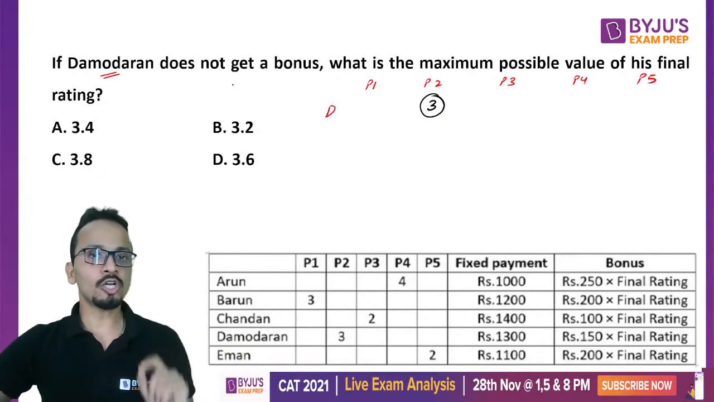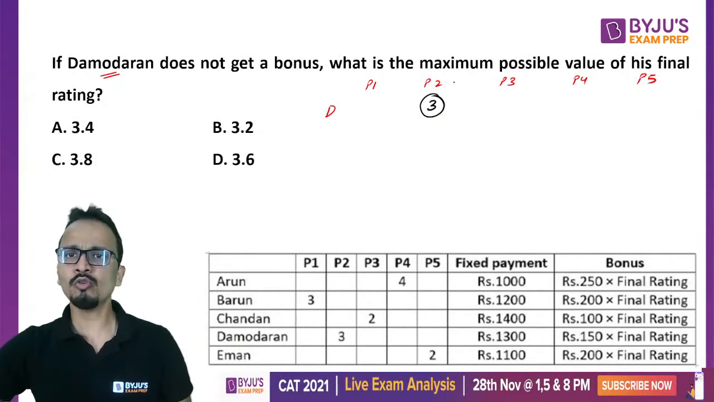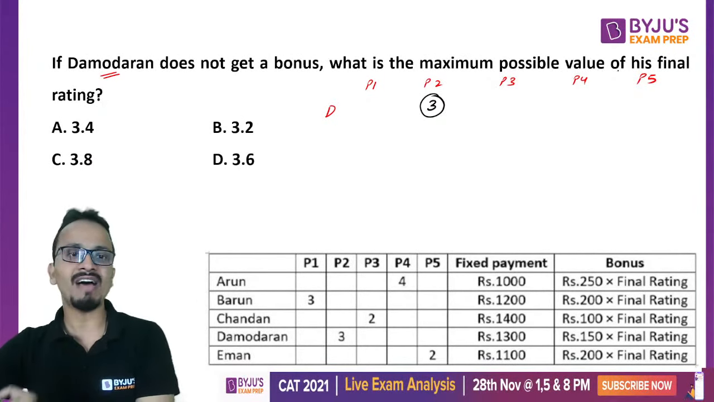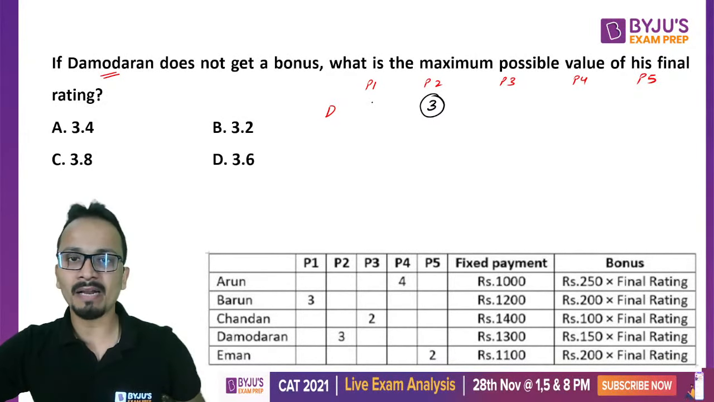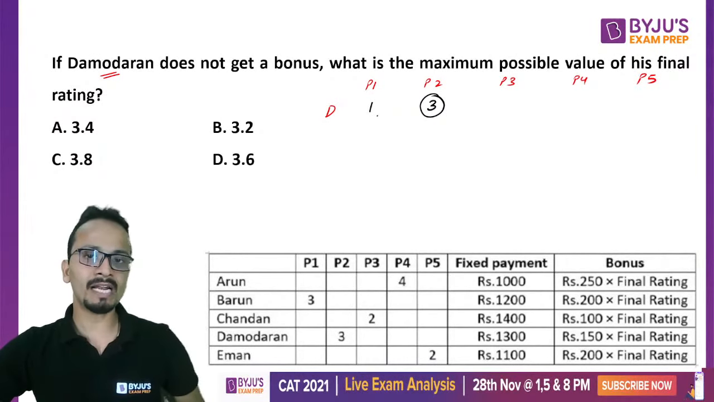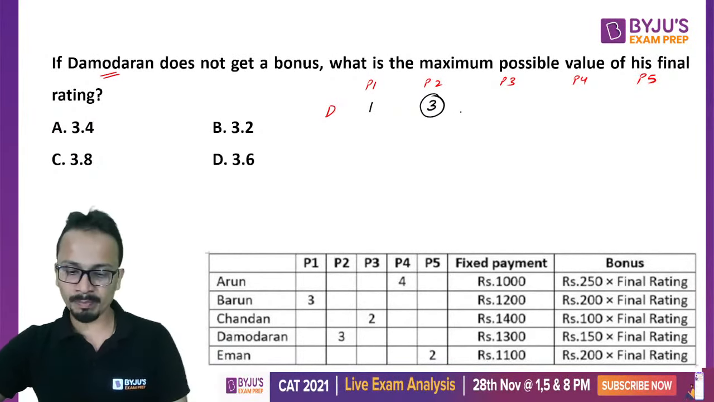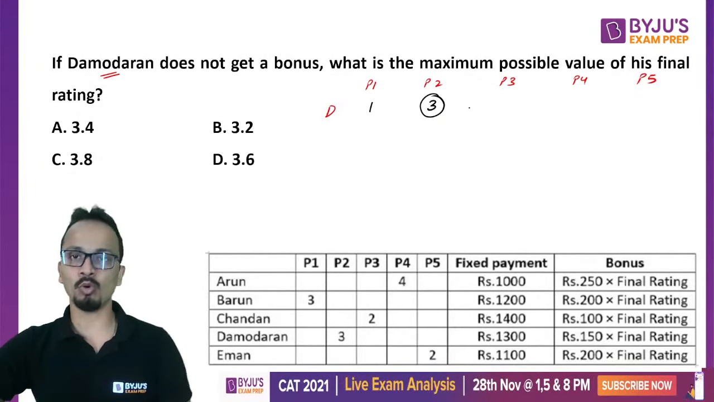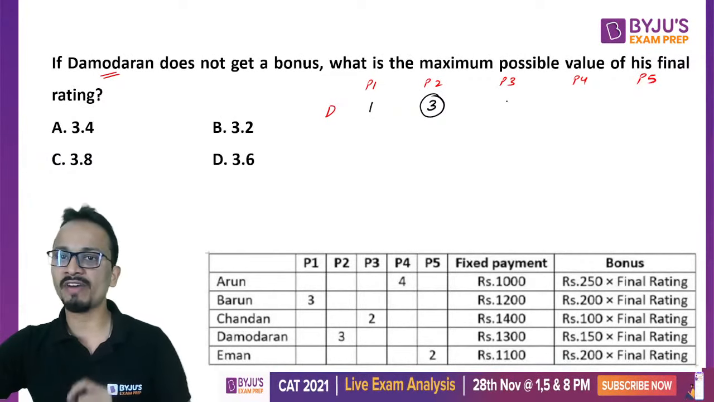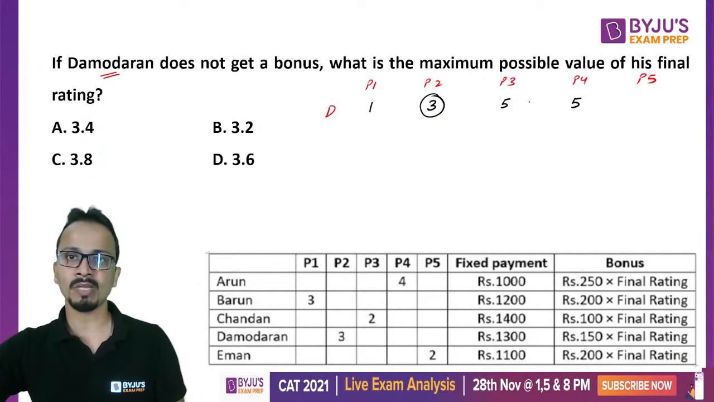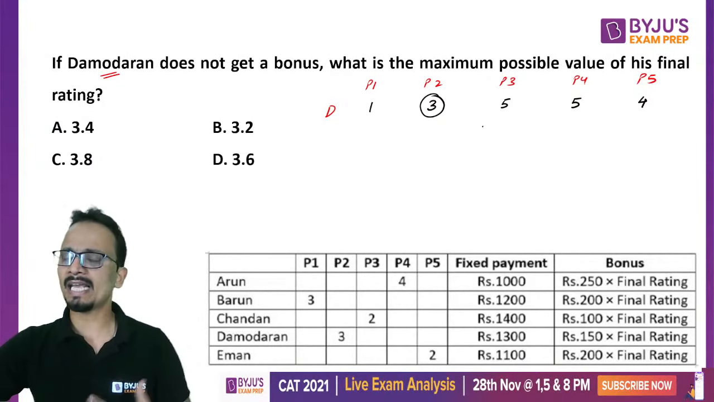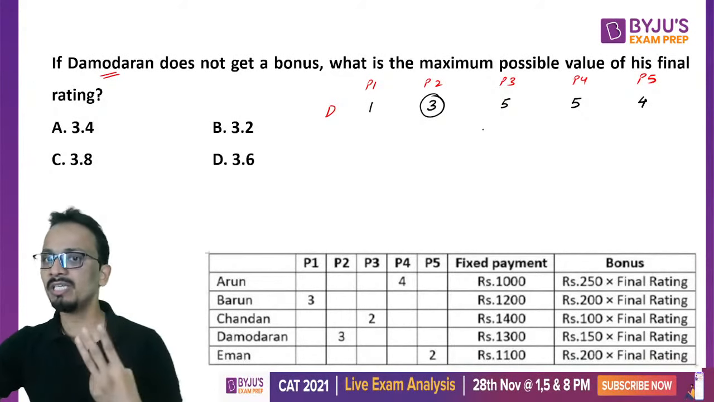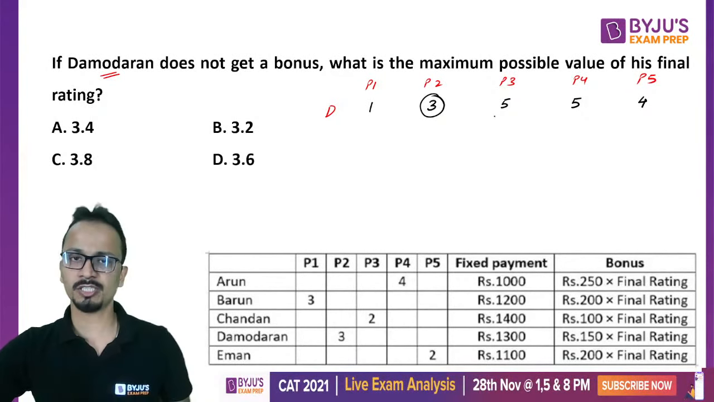Now it is also given that he does not get a bonus, so we have to maximize his final rating. Okay, now since there is no bonus, either he has 1 in some parameter, he has scored 1 in any of the parameters. So as soon as he scores 1 in any parameter, he will be ineligible for bonus, and we have to maximize his final rating. So I will give a 5 in the maximum possible parameters. Okay, I can give only two 5s and I will have to give a 4 for the remaining one. All right, I cannot give him 5 in 3 parameters. Okay, this was one of the conditions, right?